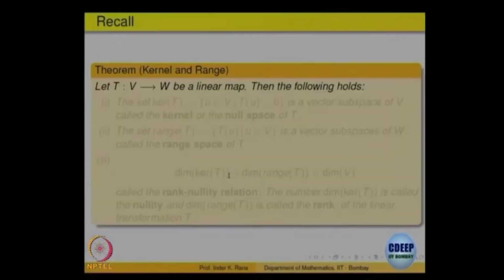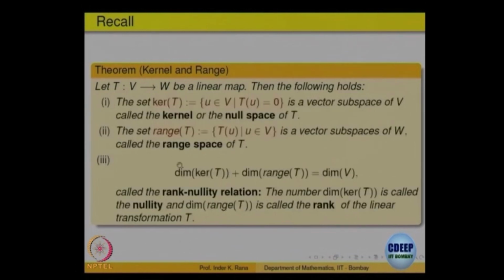Let us begin today's lecture by recalling what we had done last time. Given a linear transformation from a vector space V to W, we defined the kernel of that linear transformation. That was all vectors in the domain whose image is the 0 vector. That is called the kernel or the null space of the linear transformation.